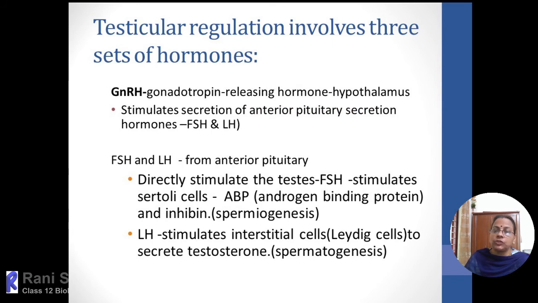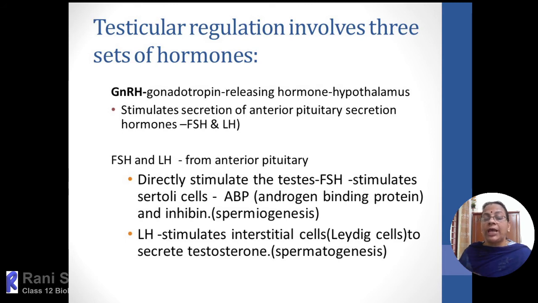The last topic of this chapter is the testicular regulation, or we can say the hormonal regulation in human male. And here the regulation starts from the main organ, the master gland, the super grandmaster, that is the hypothalamus. So hypothalamus will secrete a set of hormones. In that, the hormone we are talking about is called gonadotropin releasing hormone, or the short form is GnRH. So this gonadotropin releasing hormone will be passed through the hypophyseal portal system. Then it will reach the anterior pituitary.